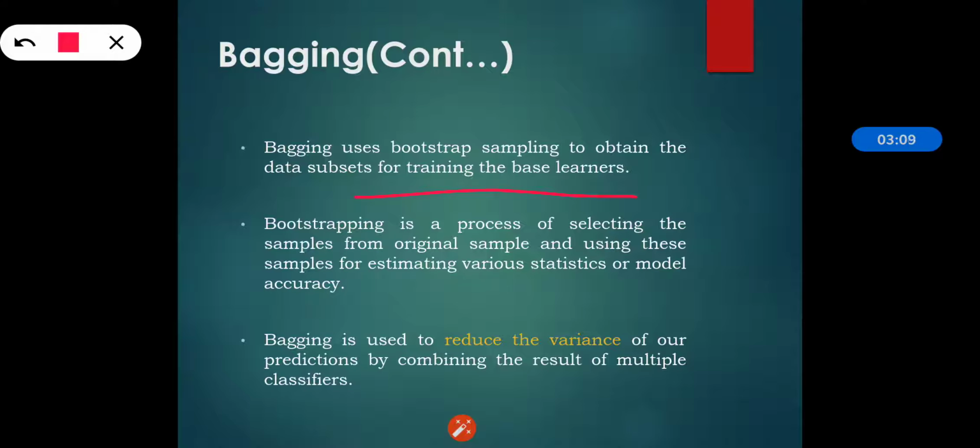Bootstrapping is a process of selecting samples from the original sample and using these samples for estimating various statistics or model accuracy. Bagging is used to reduce the variance of our predictions by combining the results of multiple classifiers, and it also avoids the problem of overfitting.